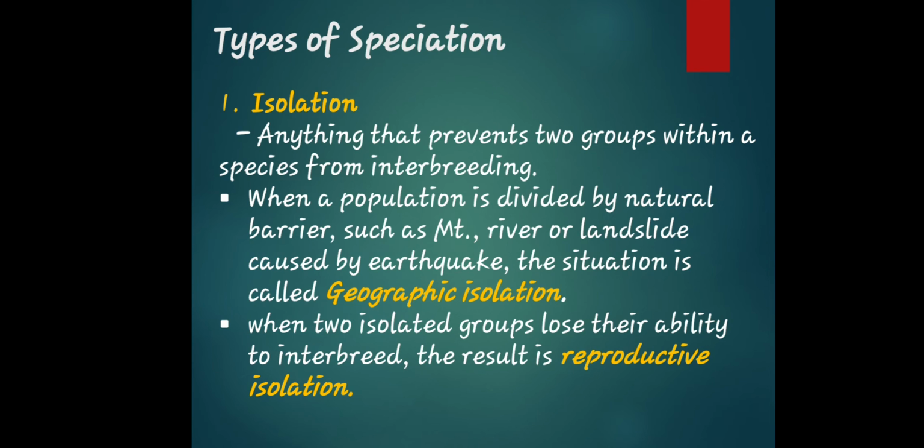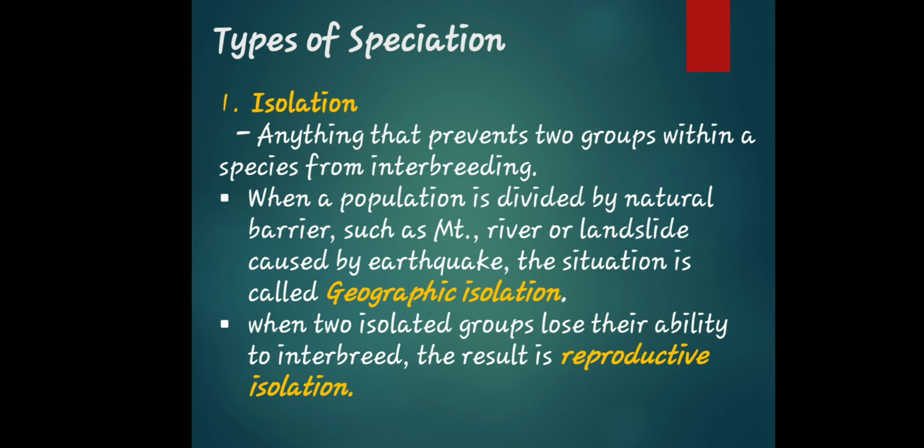So what do you mean by interbreeding pala? Interbreeding is the act of mixing different species or varieties of animals or plants, and thus producing hybrids. So that is the meaning of interbreeding. Generally, in an easy way, when we say interbreeding, it is the mixing of different species or varieties.